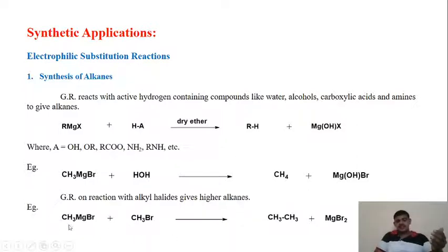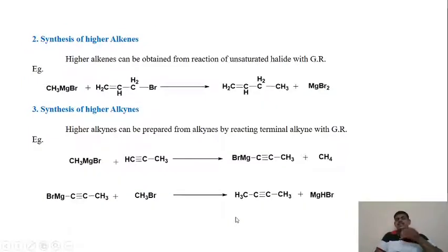The bond is formed between the CH3 of methyl magnesium bromide and the CH3 of methyl bromide. So the product of this reaction is ethane, C2H6, plus MgBr2.